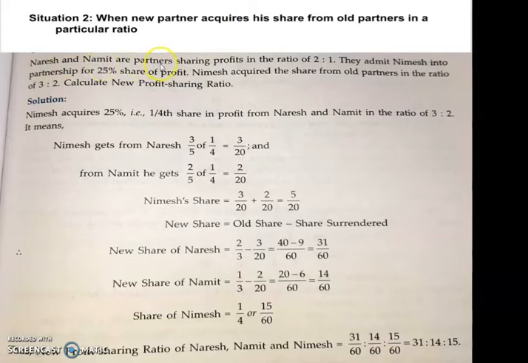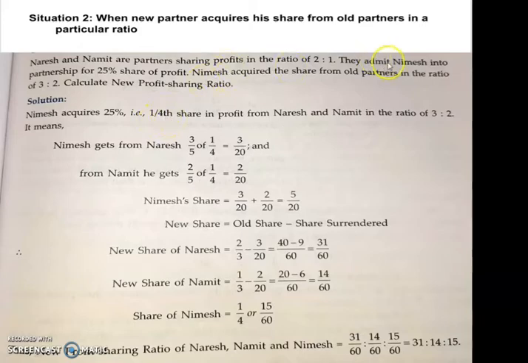Naresh and Namit are partners sharing profits in the ratio of 2:1. This is their old ratio. They have admitted Nimish into partnership for 25%. See children, 25% means 25 divided by 100. So putting it in fraction form, you will get 1/4.